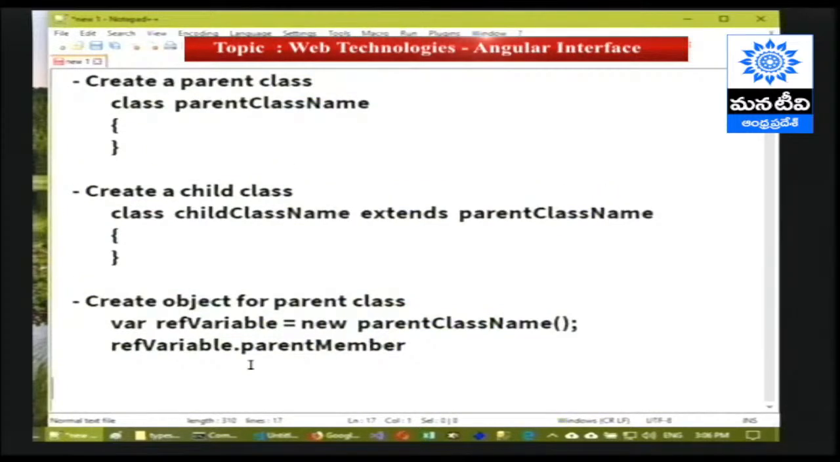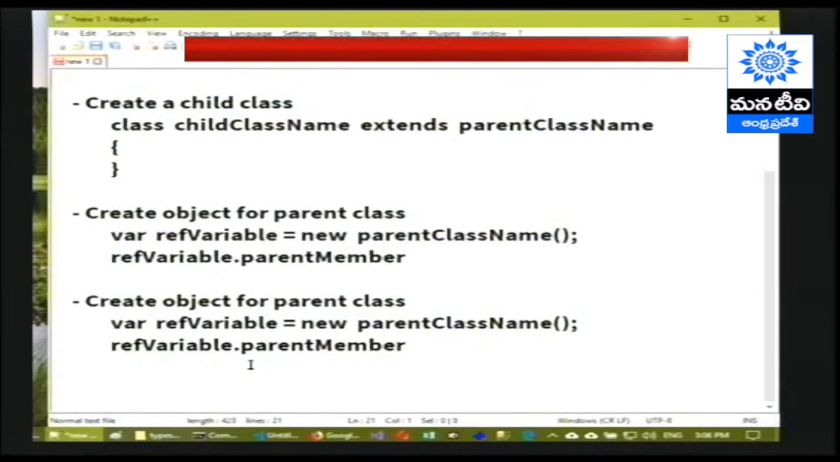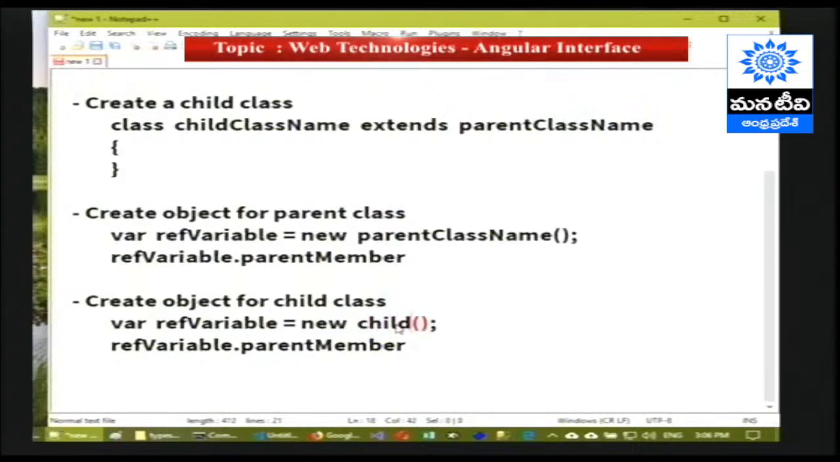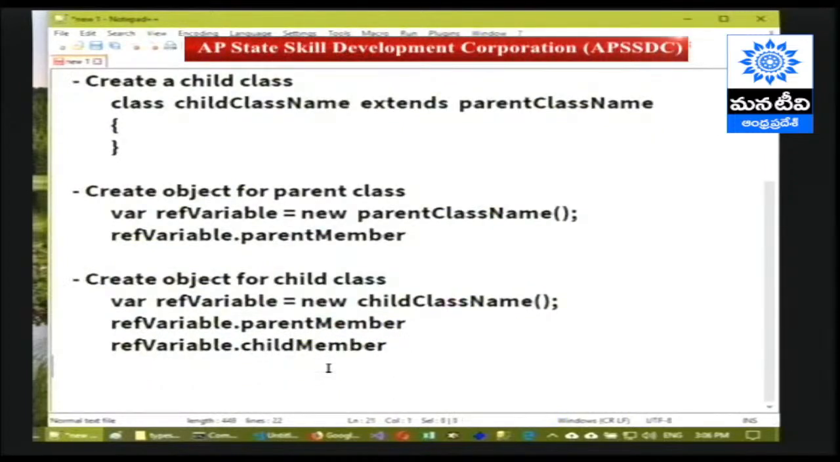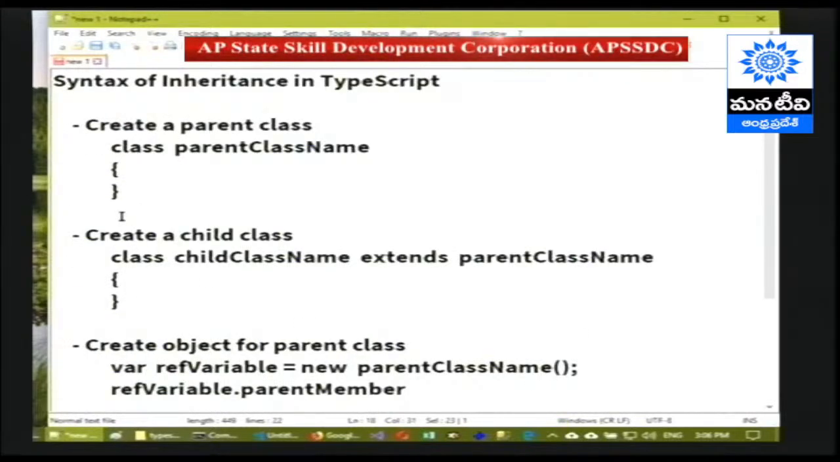But if you create an object for the child class, we can access both members. See, we are going to create an object for the child class. Then through that reference variable, we can access parent member as well as child member too. So we are able to access the parent member and the child member through the same reference variable, because this reference variable holds an object of the child class. So the fundamental rule of the child class is that it is eligible to access the parent members too. It is the right of the child class object.